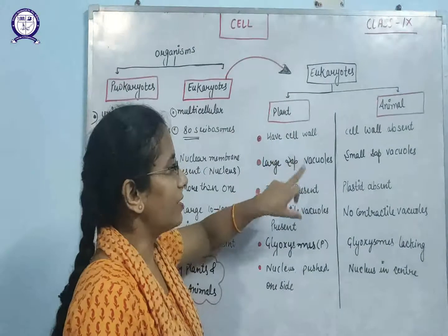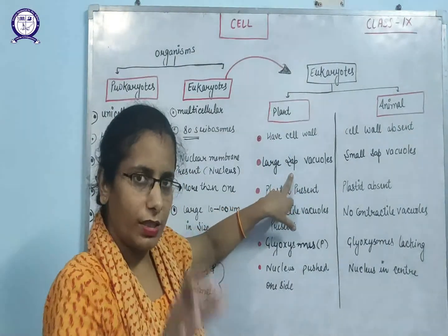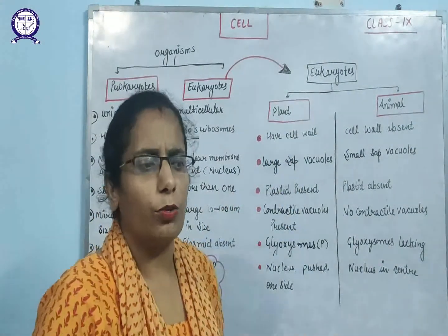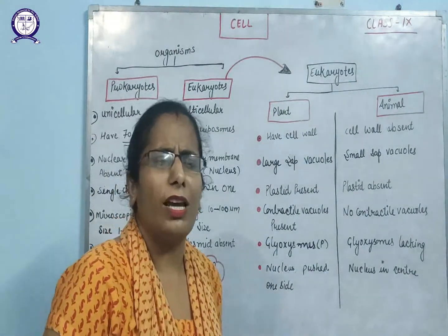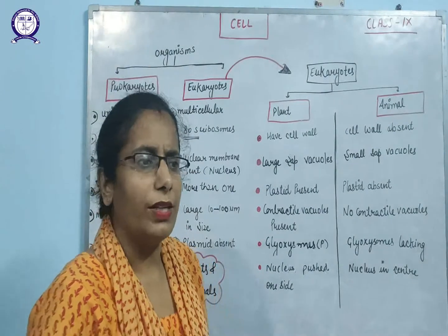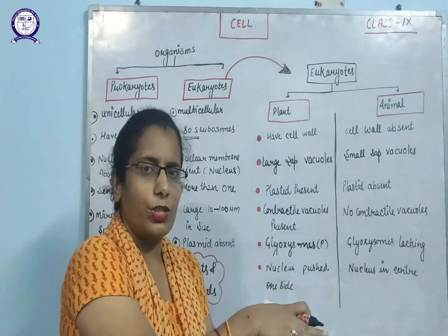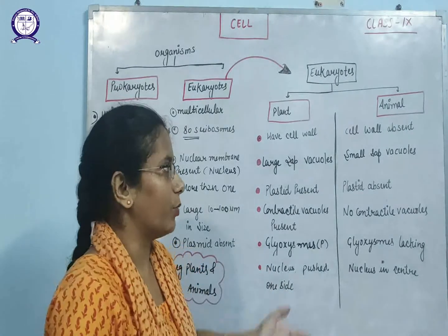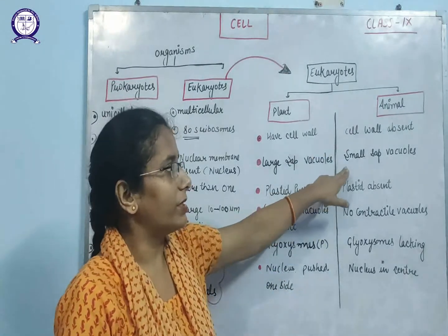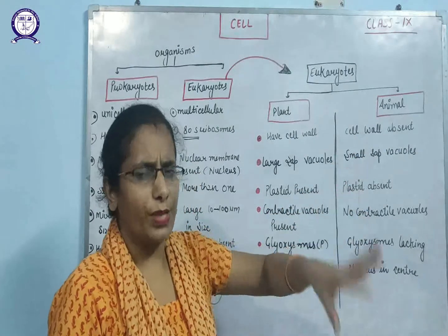Second, plants have a large sap vacuole in the cell. One third of the plant cell is covered by the sap vacuole, which also helps in floating. It makes less density, or provides buoyancy to the plant cell. In animals, some small sap vacuoles may be present.